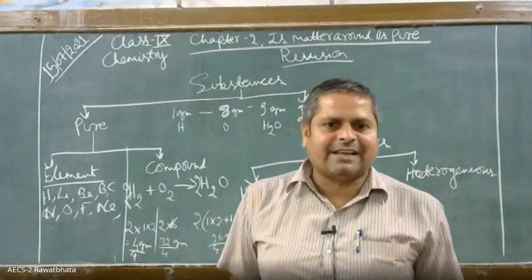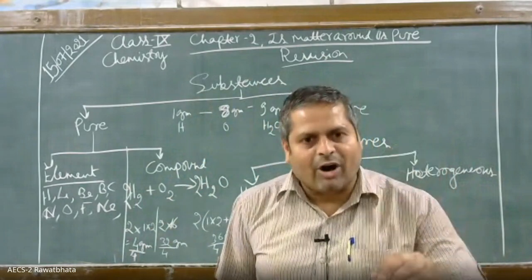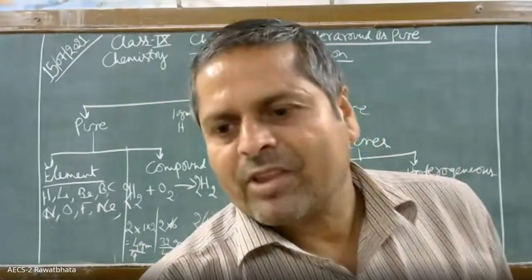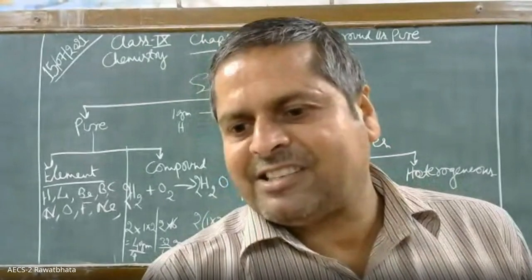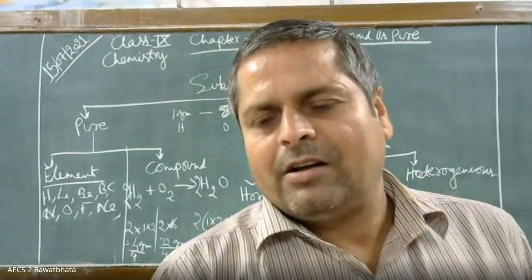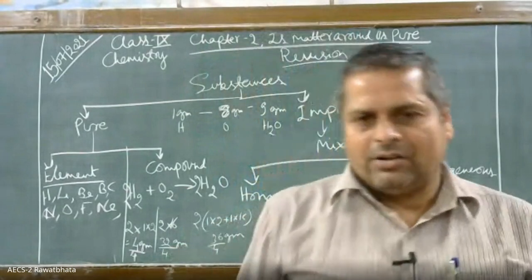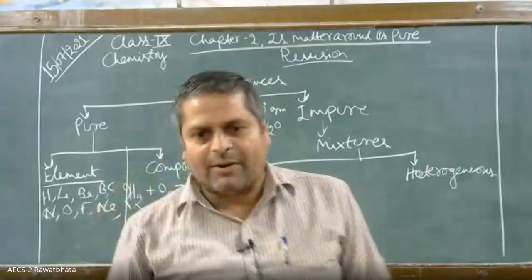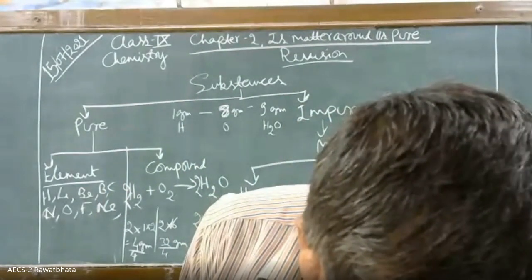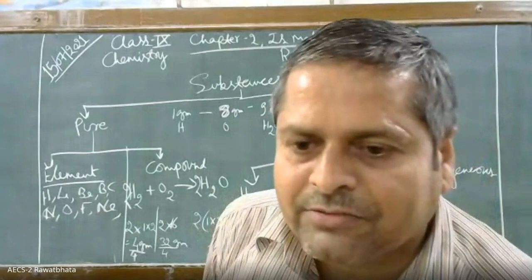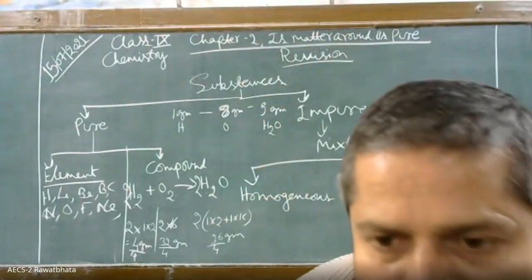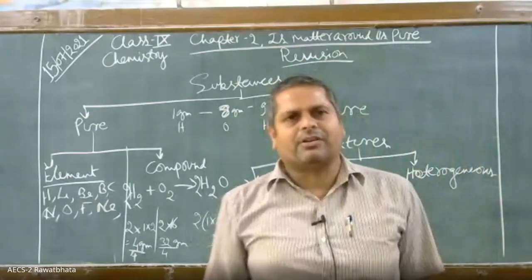By which process can we separate the mixture of iron filings and sulfur powder? Tell me. Yes, student. By which method can we separate iron filings and sulfur powder? How can we separate? By using a magnet. Very good. By using a magnet. Well done, Adit. Very good. Adit is paying attention.